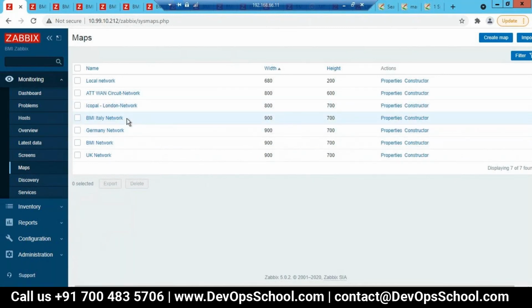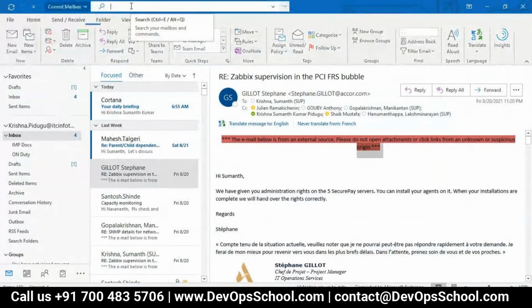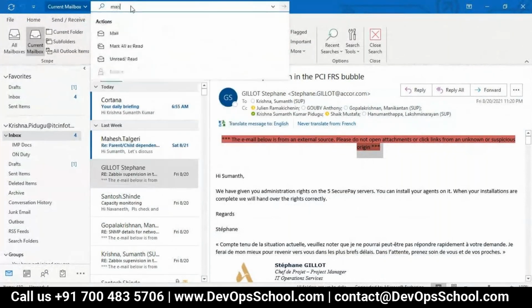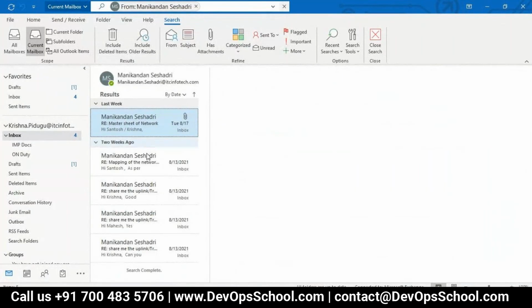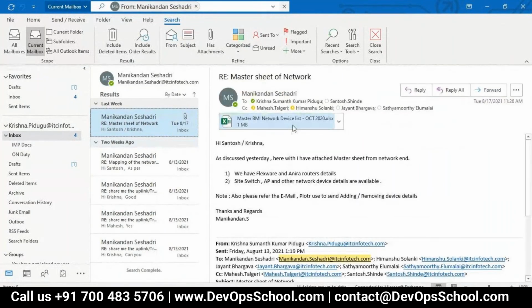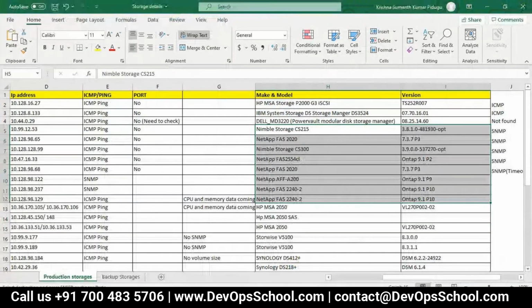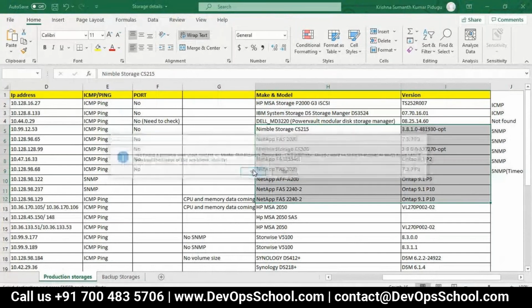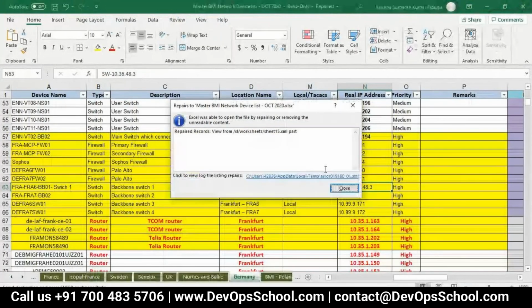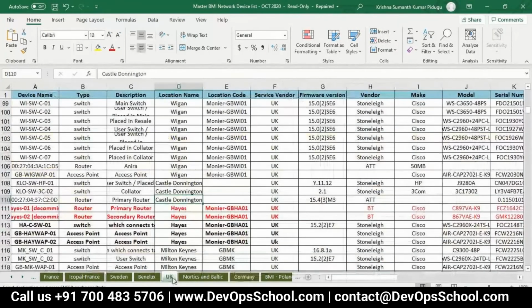Okay, I will open the sheet. See, for example, it is the UK location, UK site.